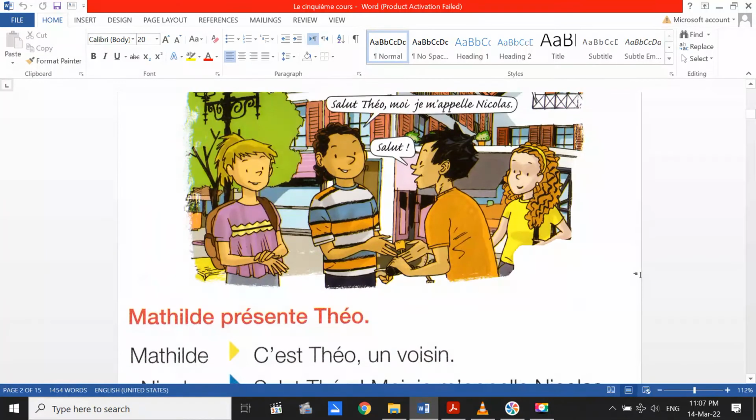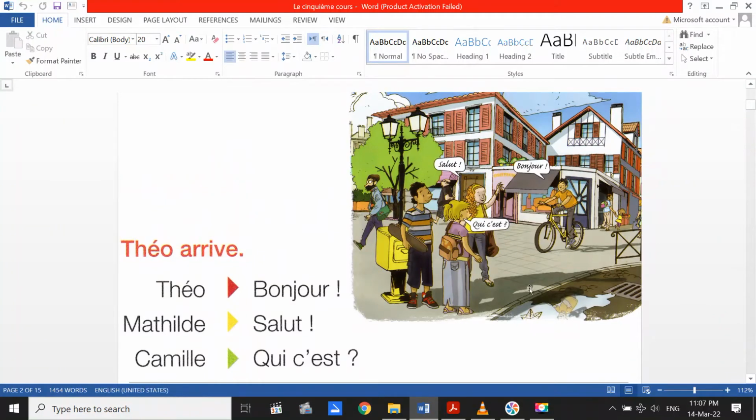Donc on a fini l'écoute, so let's go back. Here Theo arrives, he came, he said bonjour. After that Mathilde responded, she said salut, which is hi. Donc bonjour means good morning, and salut means hi. Qui c'est, who is this? Pay attention that we can say qui c'est, qui est... These three questions can be who is this.